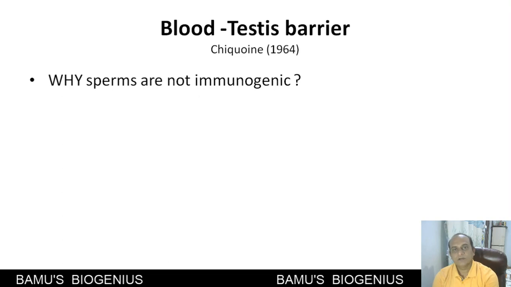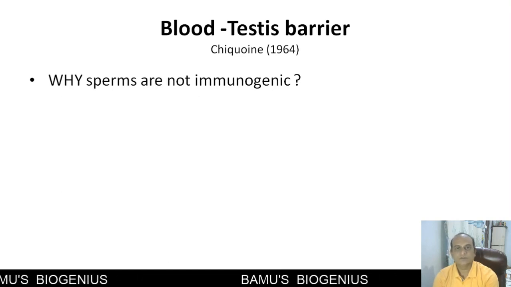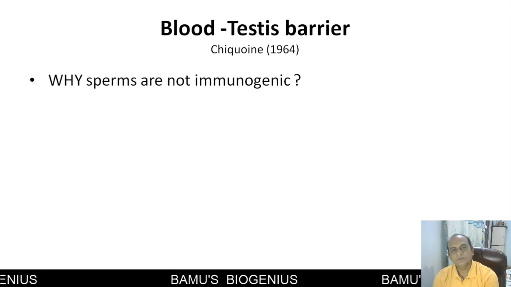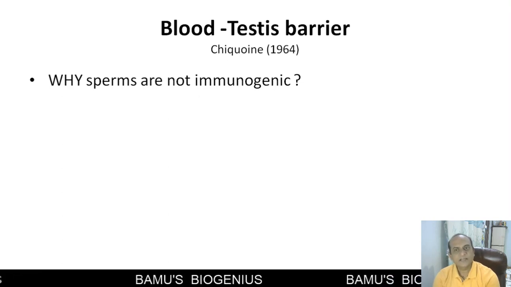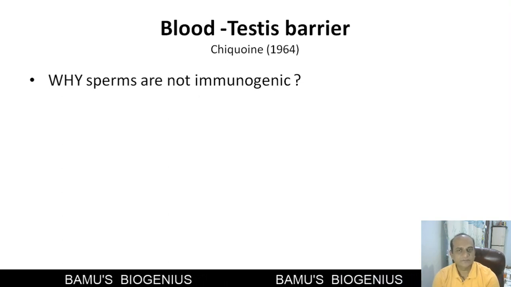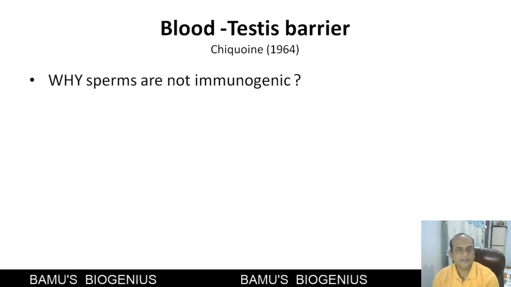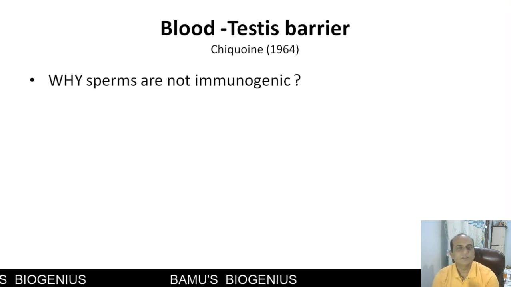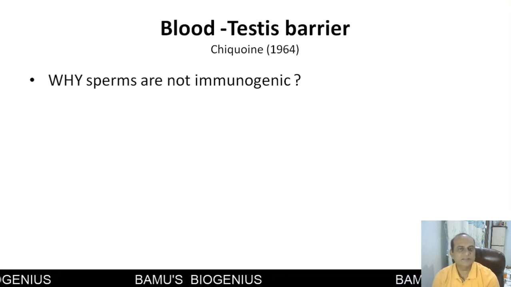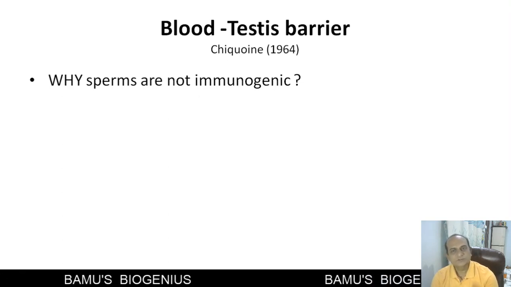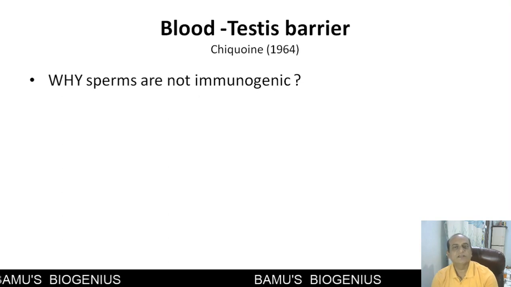This is for the protection of sperms, because when sperms undergo meiosis, you will find that now it has a unique combination of genes, and because of that it produces different kinds of antigens on the surface of the sperm or the developing sperms, and because of that there is a possibility that the immune cells of the body which is producing these sperms may attack the sperms by considering them as foreign particles.